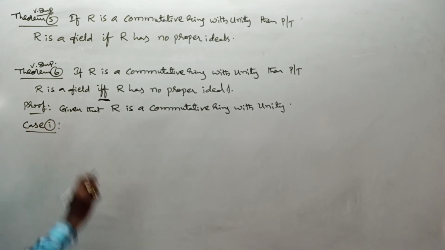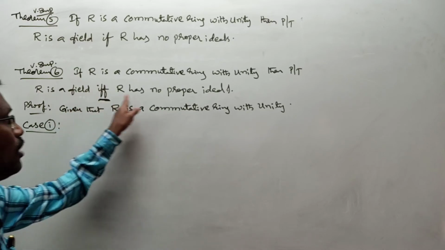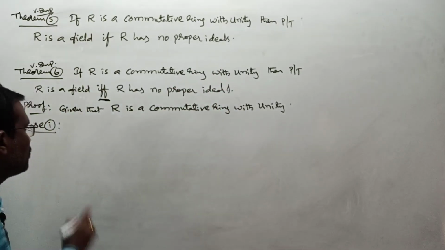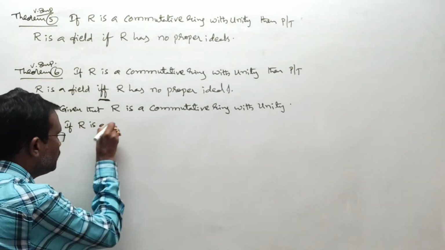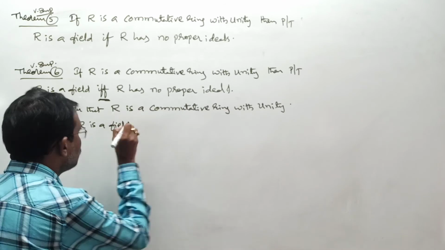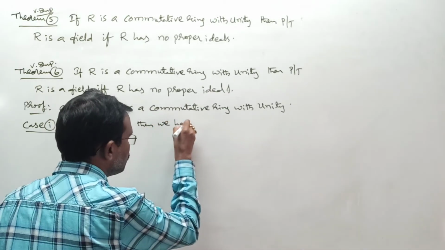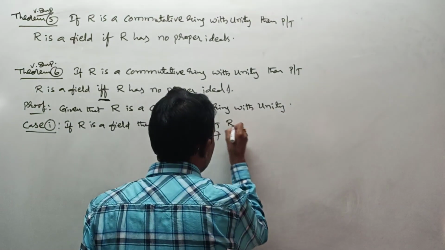Right? Now I am going to do the if part as case number 1, and the only if part as case number 2. What is case number 1? If R is a field, then we have to show that R has no proper ideals. That one I am doing as case number 1. If R is a field, then we have to show that R has no proper ideals.